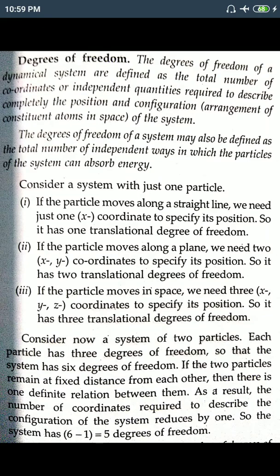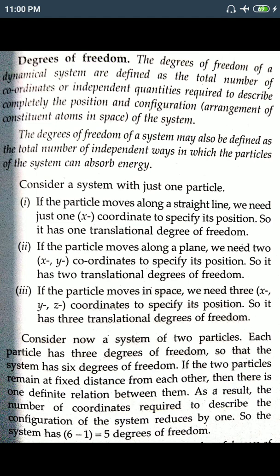Or you can say in better language, the degrees of freedom of a dynamical system are defined as the total number of coordinates or independent quantities required to describe completely the position and the configuration, that means the arrangement of that object, where it will be situated, what will be its configuration, of the system. That is called degrees of freedom.